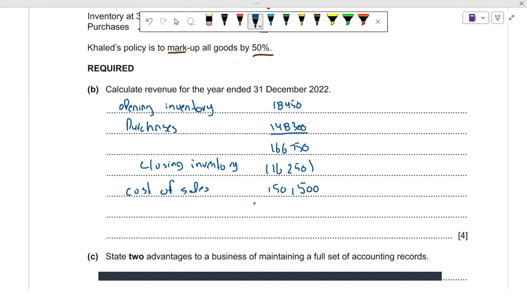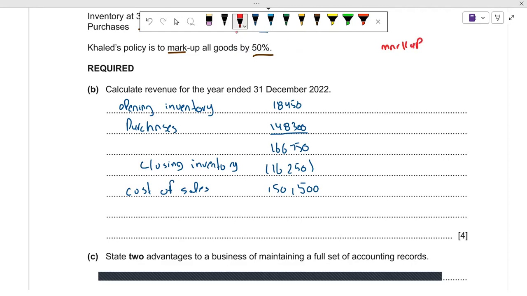But we have to find the revenue. So what we have to do is, you can see that Khalid's policy is to mark up all goods by 50%. And we know that if we have markup, we can find a GP. So if we find a GP, we can easily find the revenue. So we will follow the formula of markup.